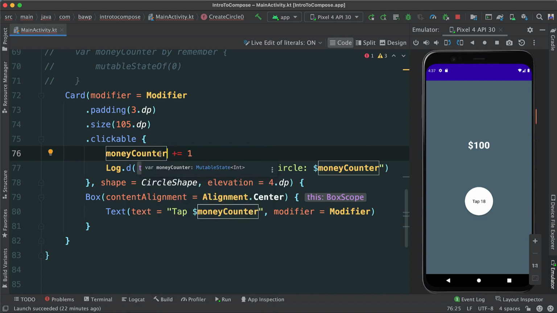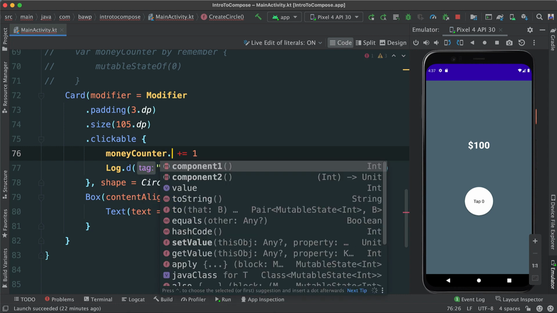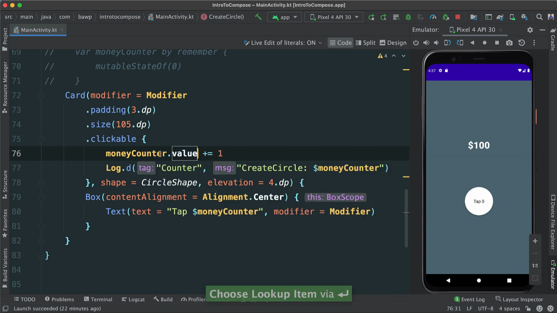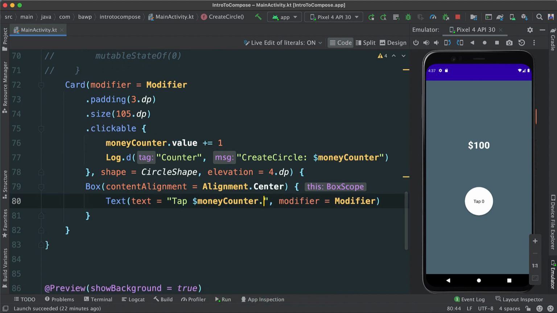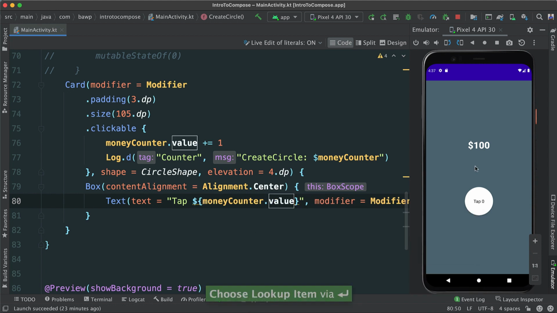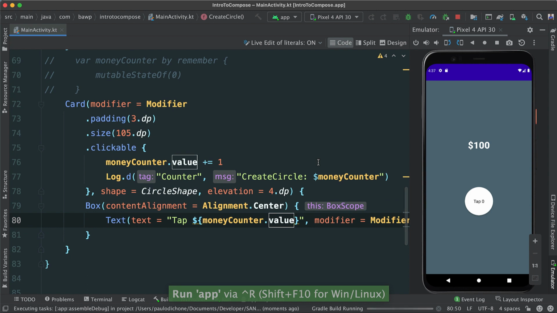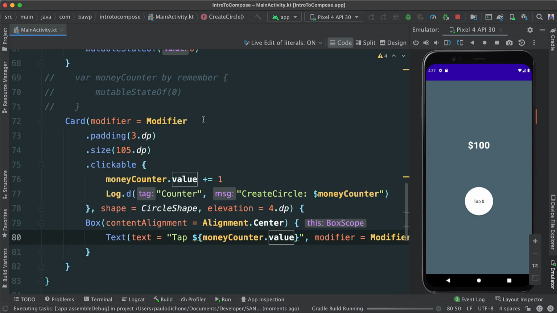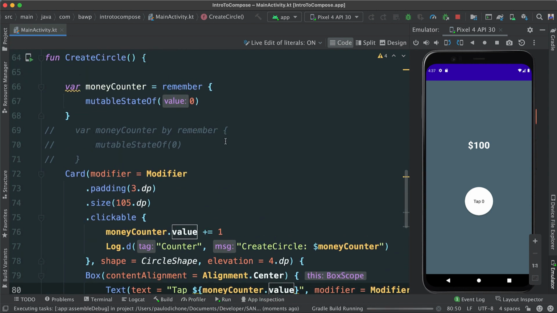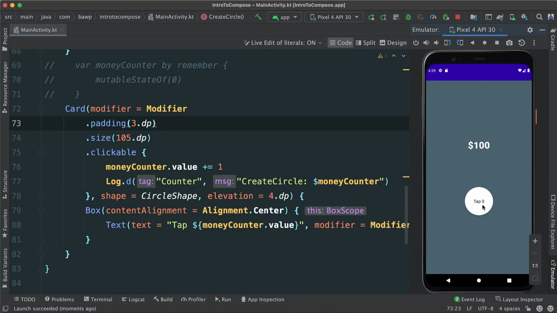So all we have to do now is say dot and get the value. It's a little bit more work, a little bit of code, but we're just going to get the value of that mutable state. Okay, and here too we're going to have to say dot value like this, and if we run this we should see the same thing, but we've just changed the way we are creating these variables. Okay, now you can see everything still works the same, which is great.